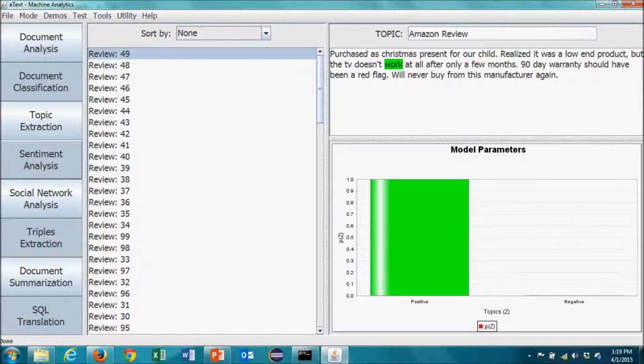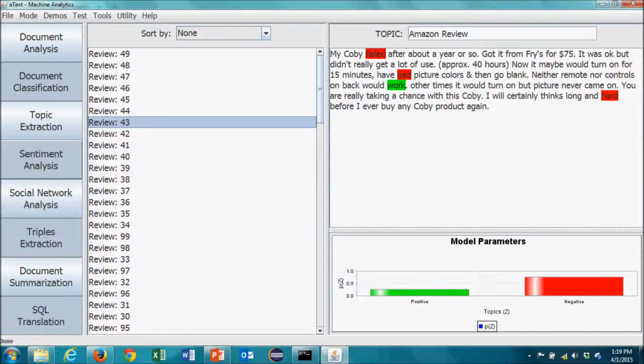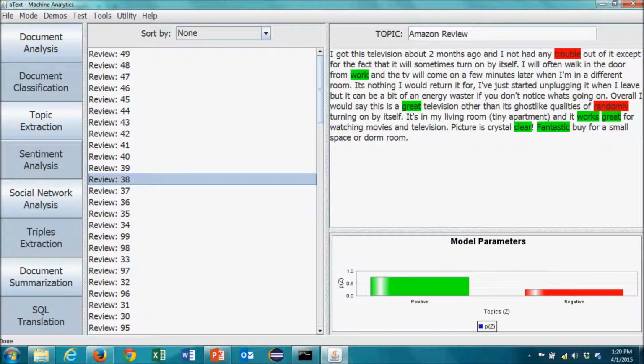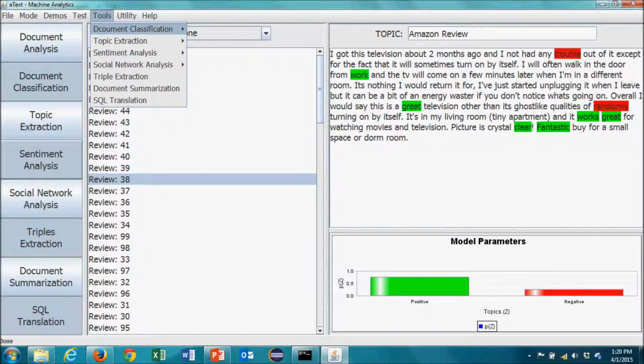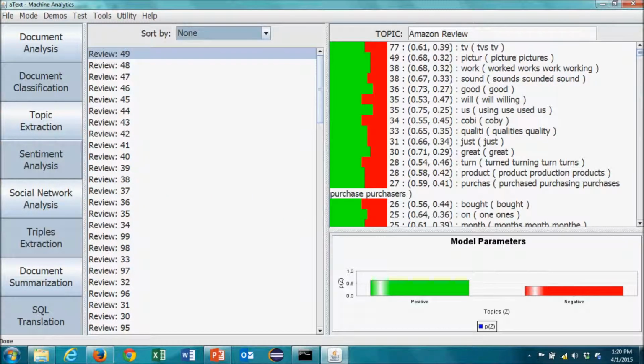ATP can look at individual posts and deliver sentiment analysis on those posts, with positive words highlighted in green and negative in red. The overall score is shown in the lower panel. We can also view overall sentiment. The lower panel displays overall sentiment of the sample reviews, and we can see about 60% of them are positive.